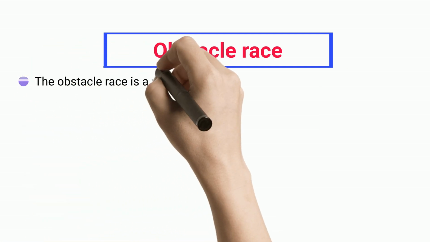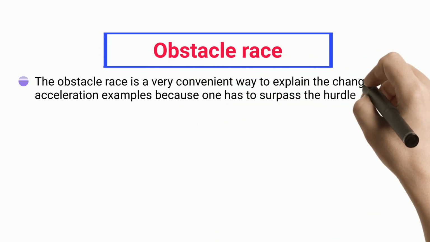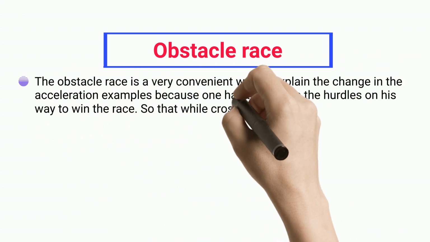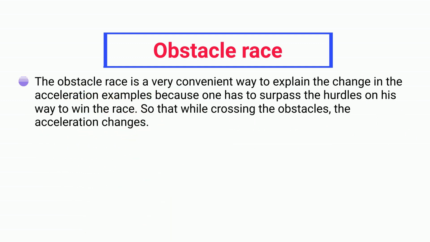Obstacle race. The obstacle race is a very convenient way to explain the change in the acceleration examples because one has to surpass the hurdles on his way to win the race. So that while crossing the obstacles, the acceleration changes.